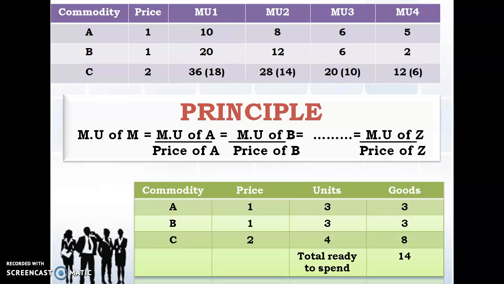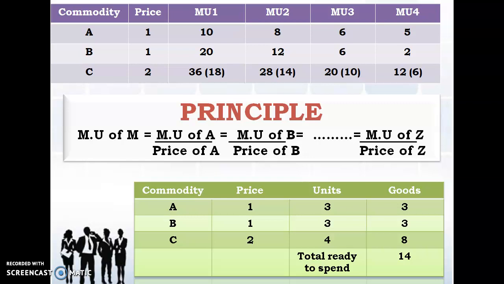Now you are having MU of 3. MU of 3 is what? 3 units of each commodity. So you are going to take commodity A to be 3 units, because you have the marginal utility for the third unit consumed of A. The price is 1, the number of units he is going to consume is 3, so the goods he is going to get in his hands will be 3.